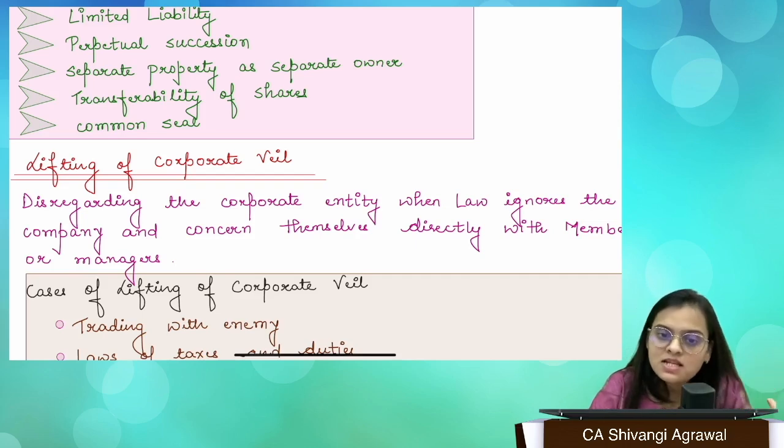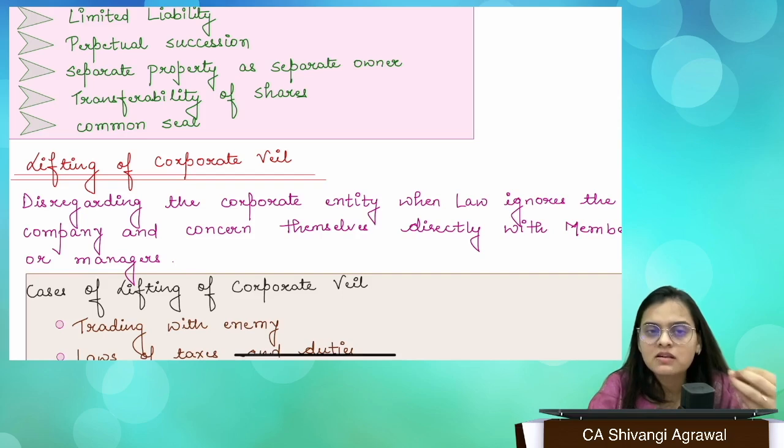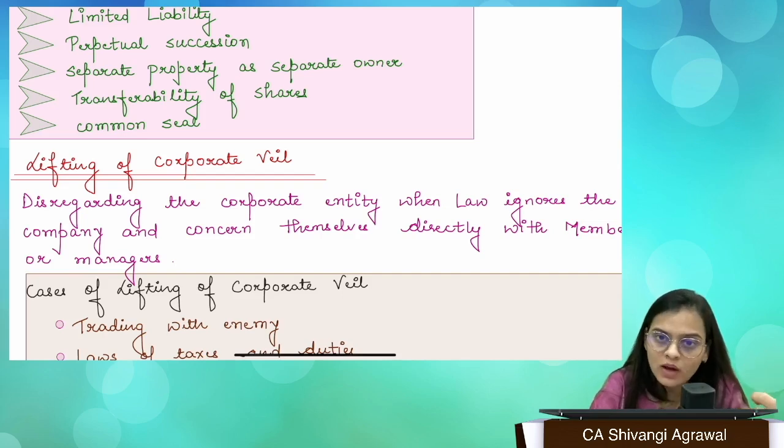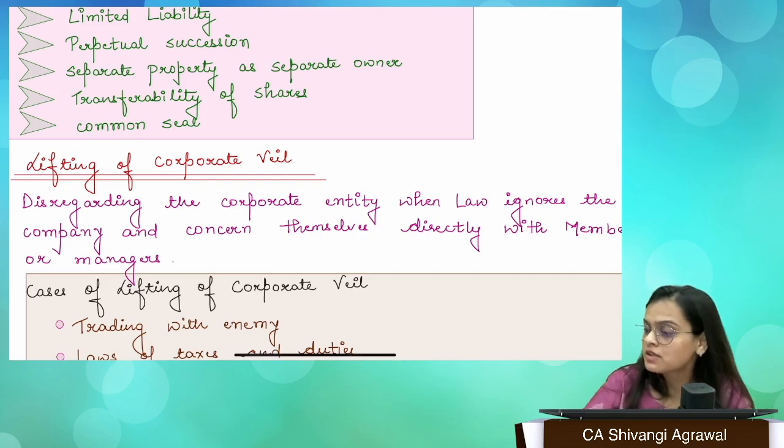Now, you have to understand one thing, that what is a company, although this is never asked in examination, but in general, you must know about it. So company, we can understand in two ways. One is the general meaning of company, and the other is the definition of company, right? So the general meaning is nothing but it is a voluntary association of people who have come together for a common objective or profit motive, right? So that is what we mean by company.